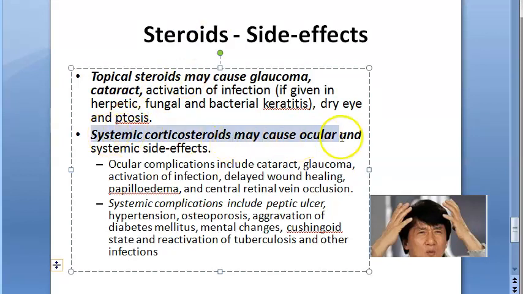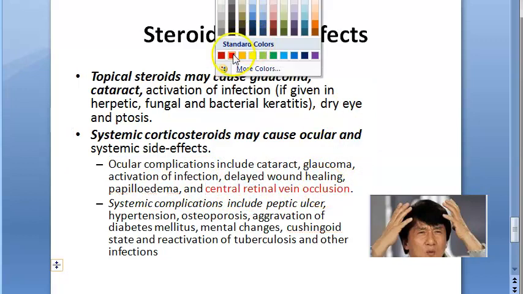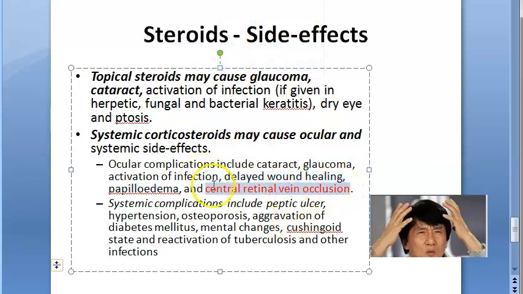Then systemic corticosteroids may cause systemic side effects also. Not just ocular, they can cause systemic side effects also. What are the ocular complications? Same thing: cataract, glaucoma, infection, delayed wound healing, papilloedema, central retinal vein occlusion. This is one word, central retinal vein occlusion. Occlusion of the retinal vein. Okay.